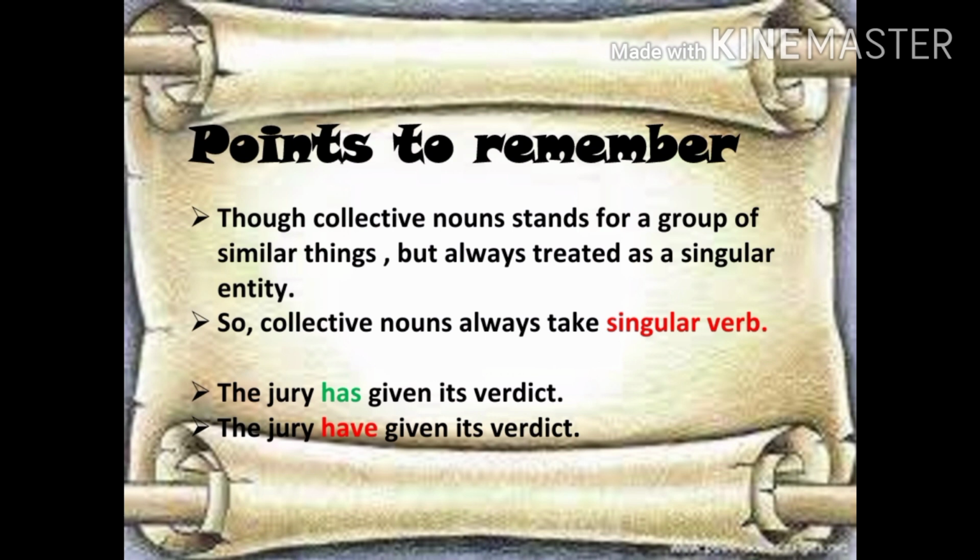The example is, the jury has given its verdict. This one is the correct one, jury has. Although jury is known as a collection of judges or a group of judges, saying jury has given his verdict is incorrect. The reason behind it, as I told you, is that it's always counted as singular. Collective nouns are always counted as singular. That's why they take a singular verb.